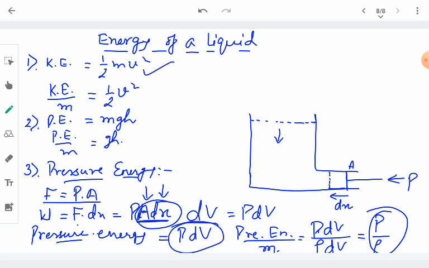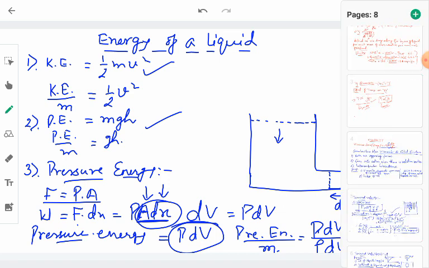So a liquid can possess these three kinds of energies due to its various situations. Okay, now we move towards Bernoulli's theorem.